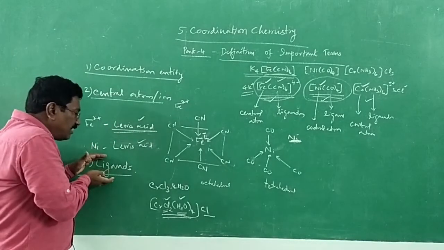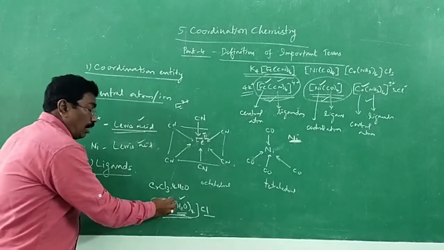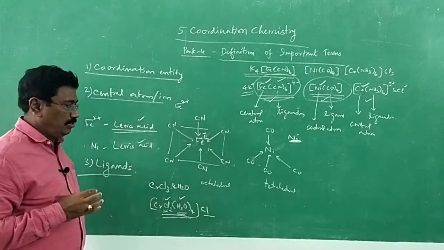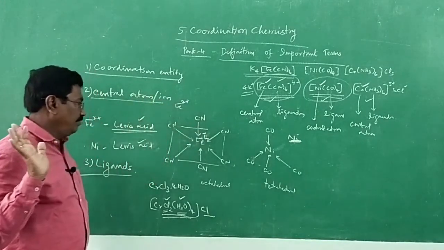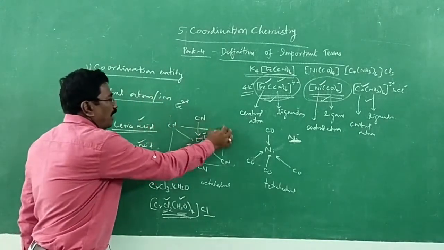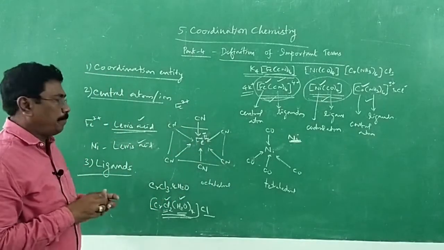So what are ligands then? Ligands are atoms or group of atoms bound to the central metal atom or ion. That's all. Again, through coordinate covalent bond, I can say.